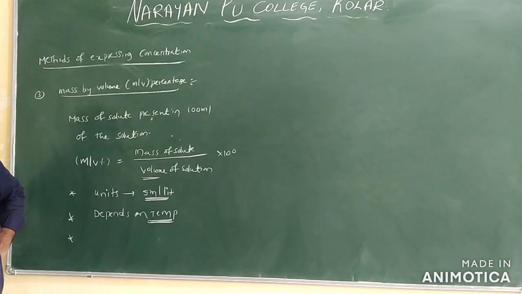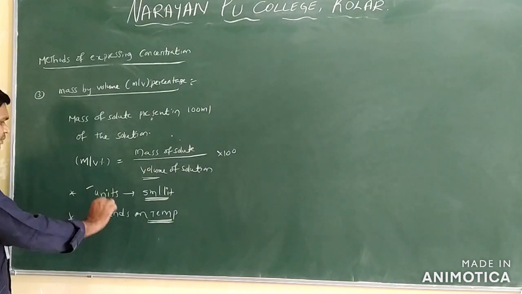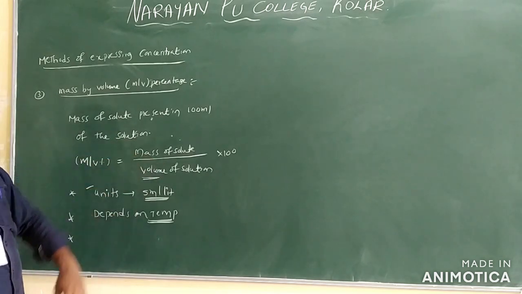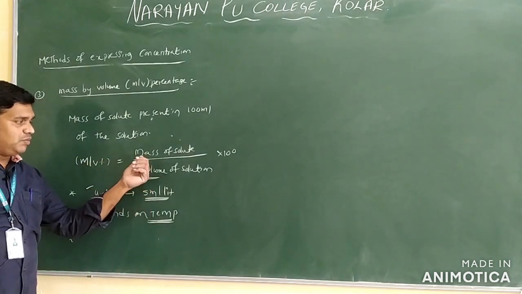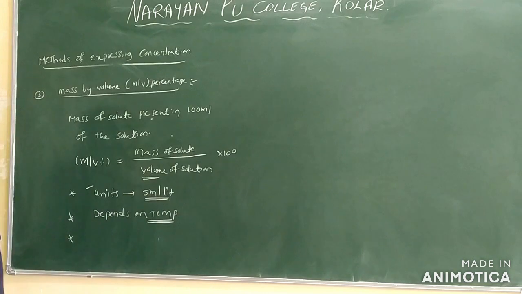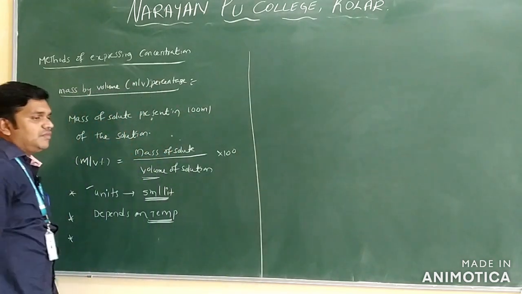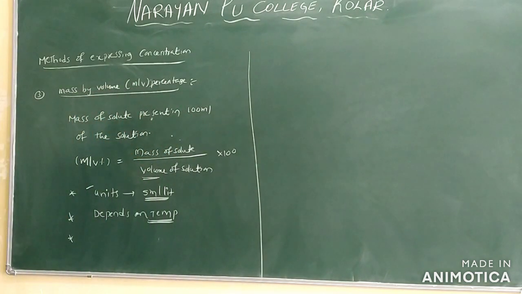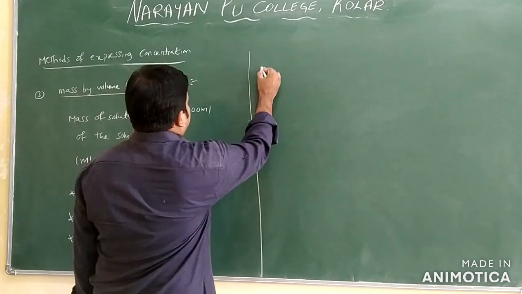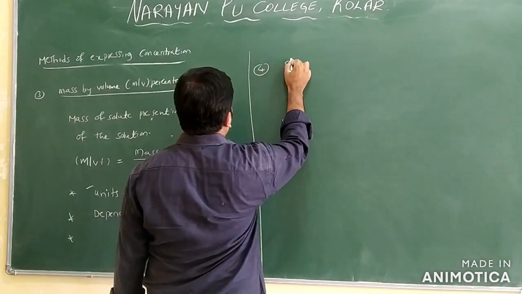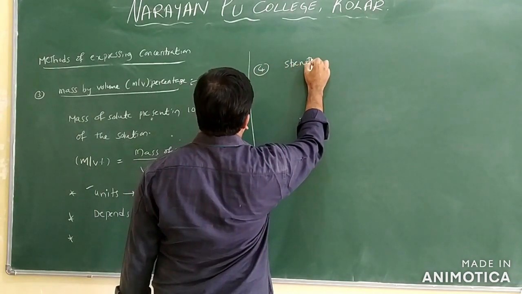Mainly we are using it in pharmaceutical industries only. You can take the mass of the solute in grams and volume of the solution in liter or ml. You can convert the units. You will get the mass percentage of the solution, which is used mainly in the pharmaceutical industries only. Clear?